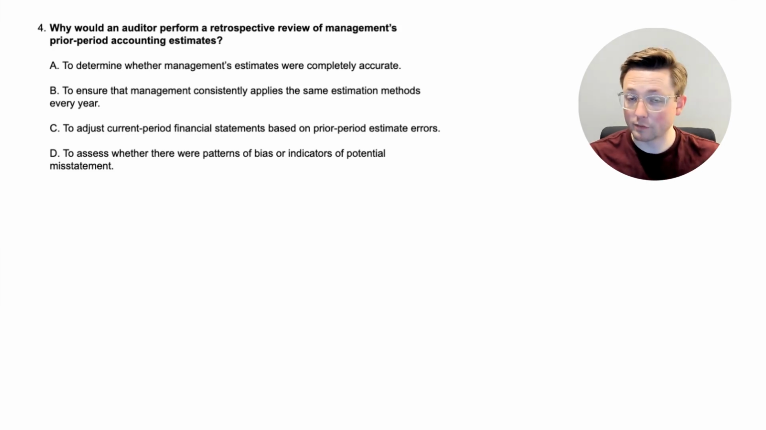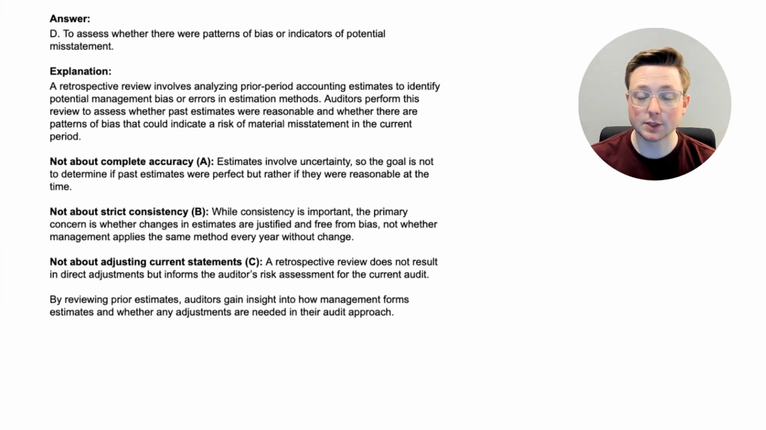Okay, so based on what we've learned so far, you could probably think through this. So if you need to, pause the video, think about this, and when you're ready, come back, and we'll look at the answer together. All right, here we are at the answer, D, to assess whether there were patterns of bias or indicators of potential misstatement.